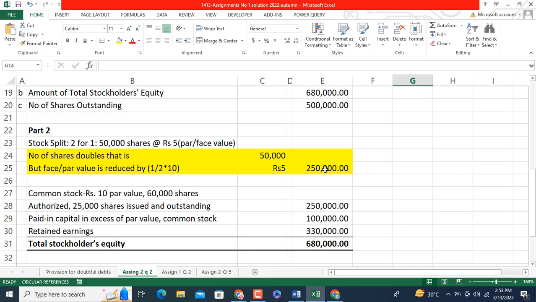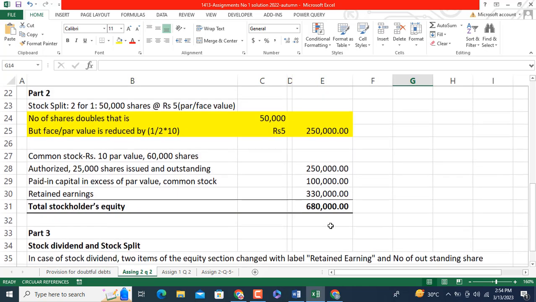Please note that if you compare it with the original value of 250,000, the total amount of the outstanding shares remains the same. What happened? The number of outstanding shares increases, but the par value is also reduced. So there is no change in paid in capital and no change in retained earnings, and total stockholders' equity remains the same at 680,000.